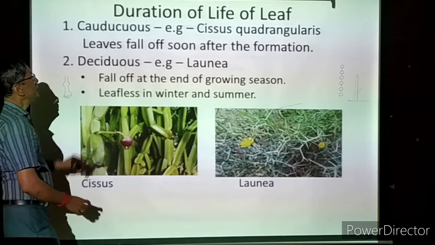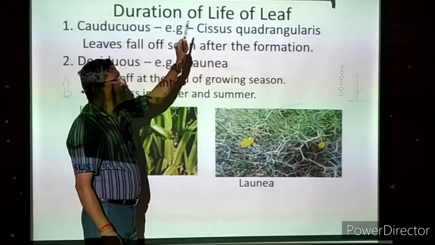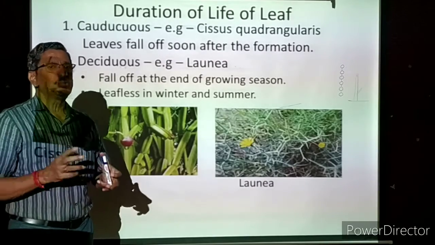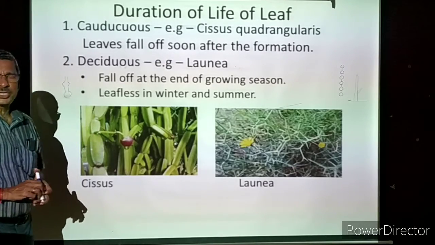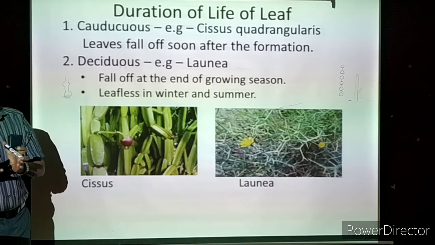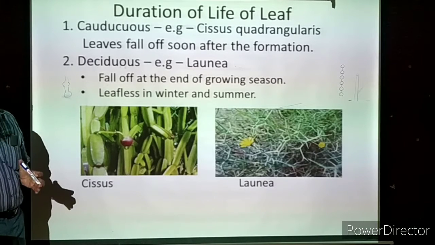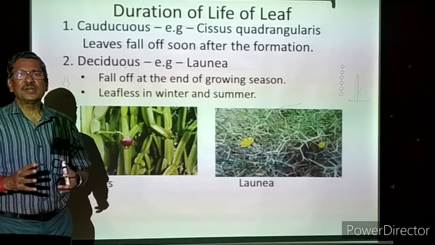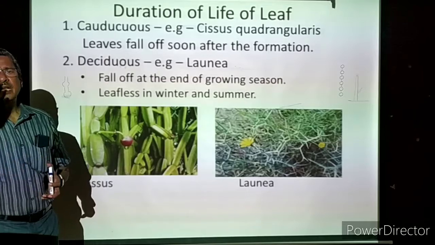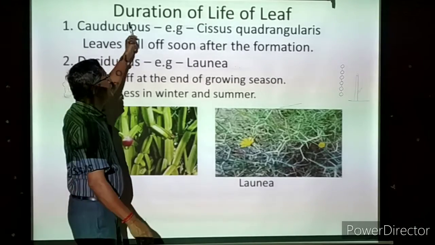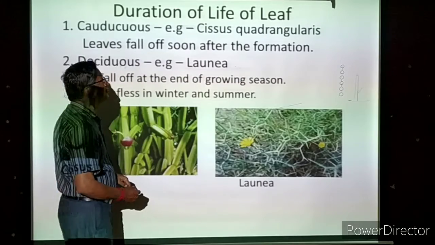Now we are coming to the duration of life of leaf. How long the leaf will be surviving, that we have to see. The leaf is growing to some extent, after that the growth is limited. It will be there in green condition, preparing food for a period of time. After that it is changing the color, then it will fall off. That is called a leaf shed, we can say. But here we are going to see what is the duration of the life of the leaf.